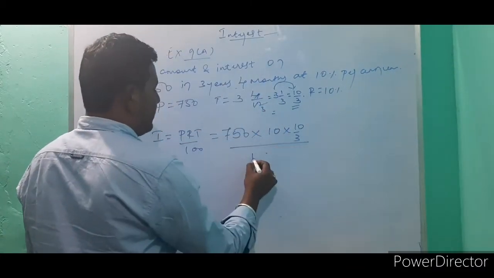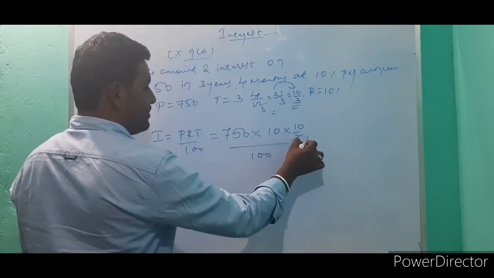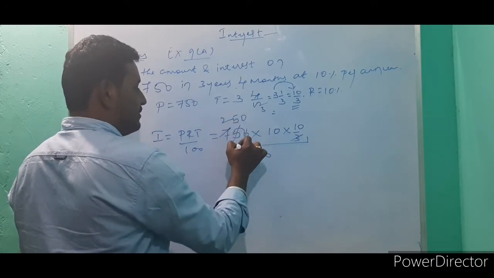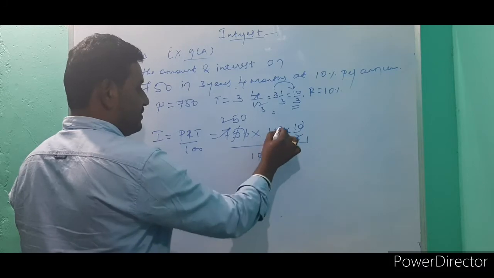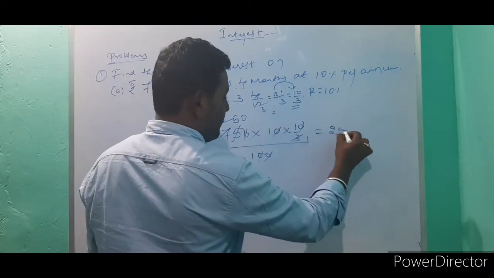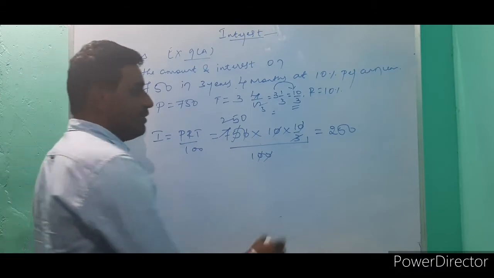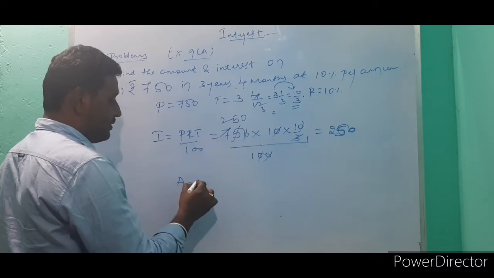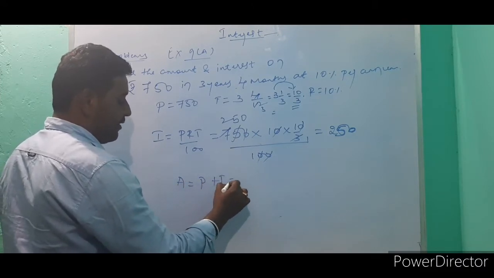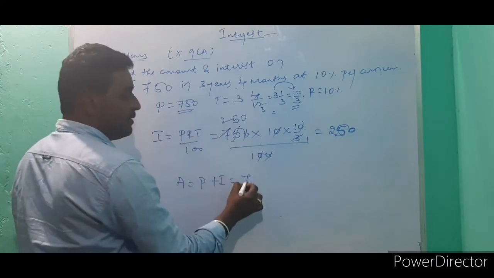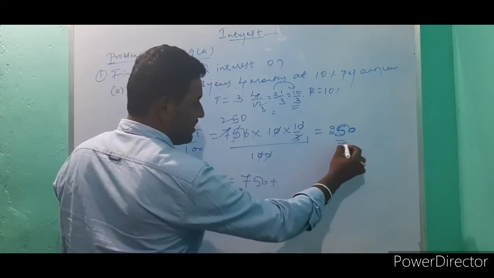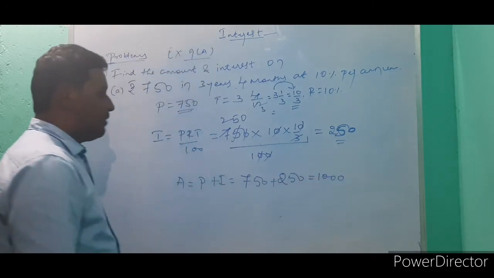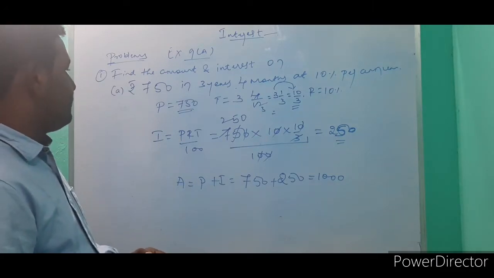So divided by 100. Here you can cancel: 3 1s are 3, 3 2s are 6, 3 5s are 15, the zeros get cancelled. What is remaining? 250 rupees. So what is interest? 250. If you want to find the amount, it is P plus I. What is the principal amount? 750. What is the interest you are getting here? 250. Total amount is 1000.